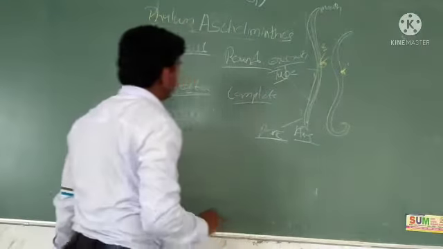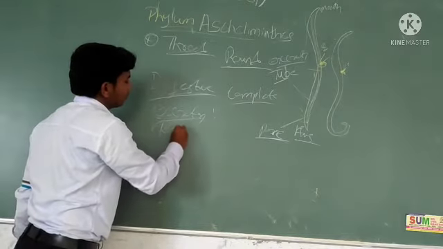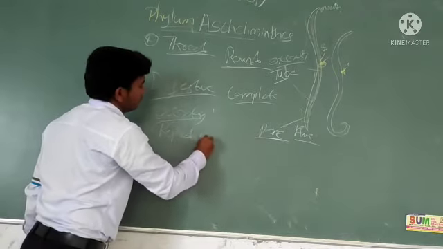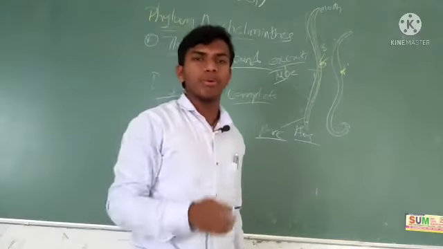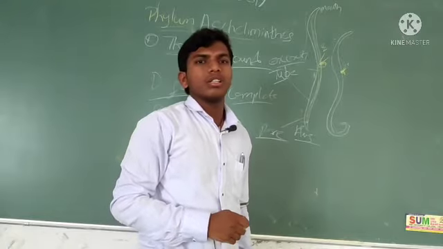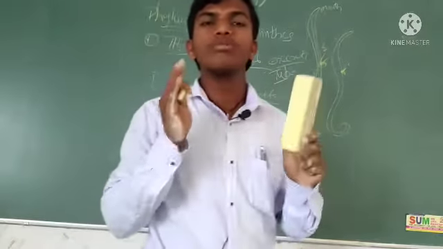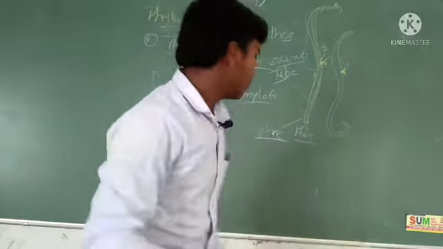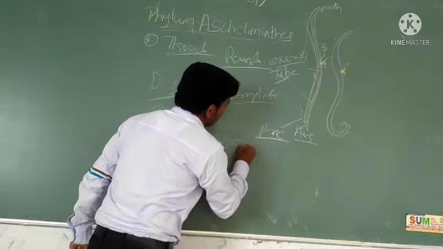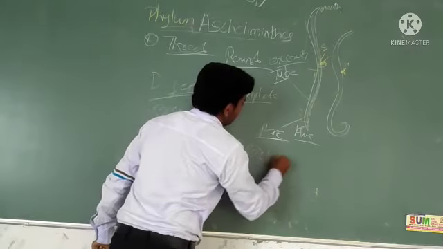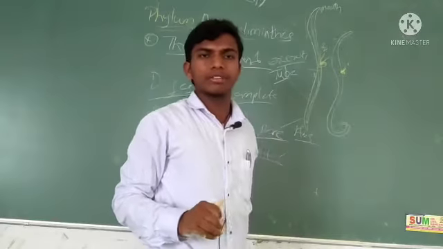And the next important thing is reproduction. Reproduction is very, very important. It exhibits sexual dimorphism. First of all, sexes are separate. Male sex is separate, female sex is separate.